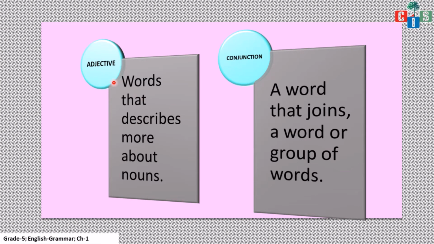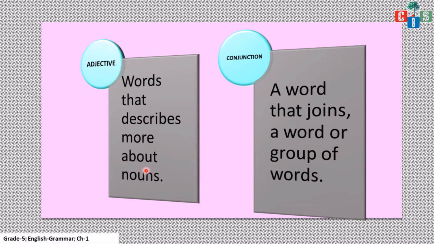Okay scholars, now see adjective and conjunction. These are also parts of speech, right? So what is an adjective? Words that describe more about nouns. This you know, right? For example, a red car, or we can say a big red car. So here car is a noun. If I say I have a red car, the red color is describing more about my car.